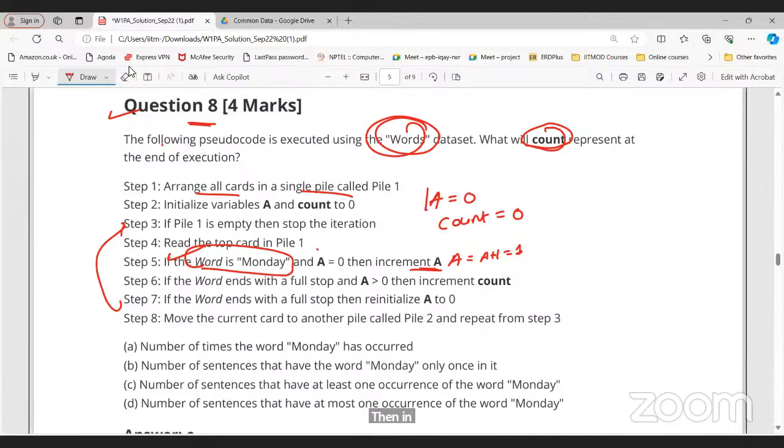A equals 0. So what are the conditions? Two conditions: the first condition is the word should be Monday, and the second is A must be equal to 0. So these are two conditions, condition 1 and condition 2, and the AND operator is there.